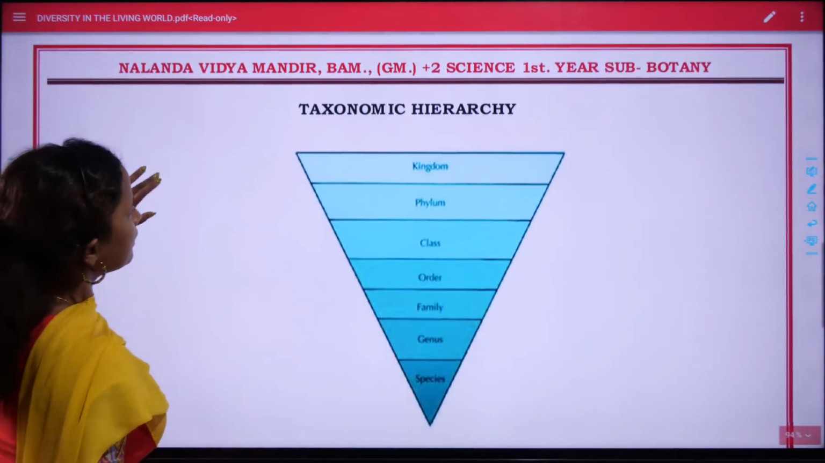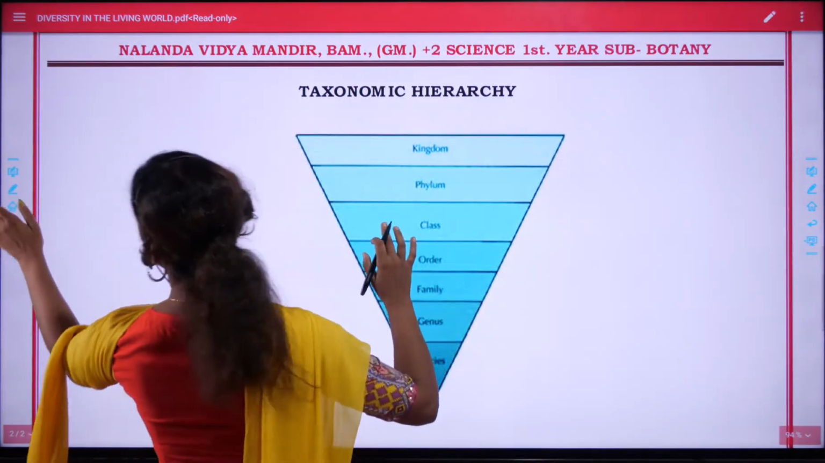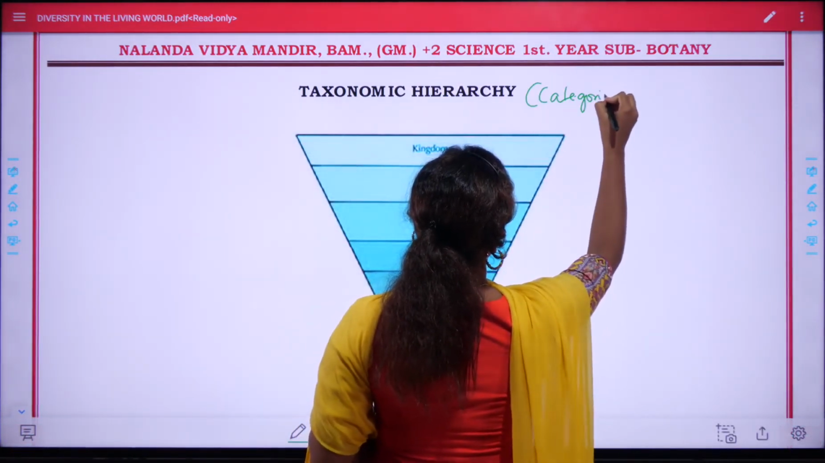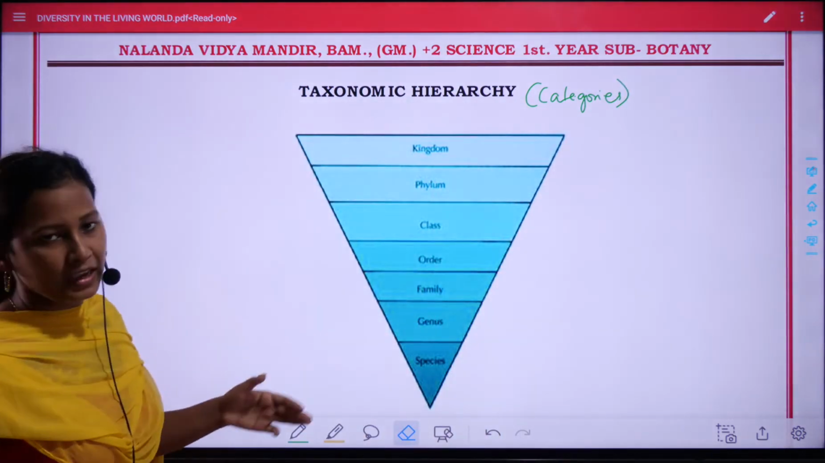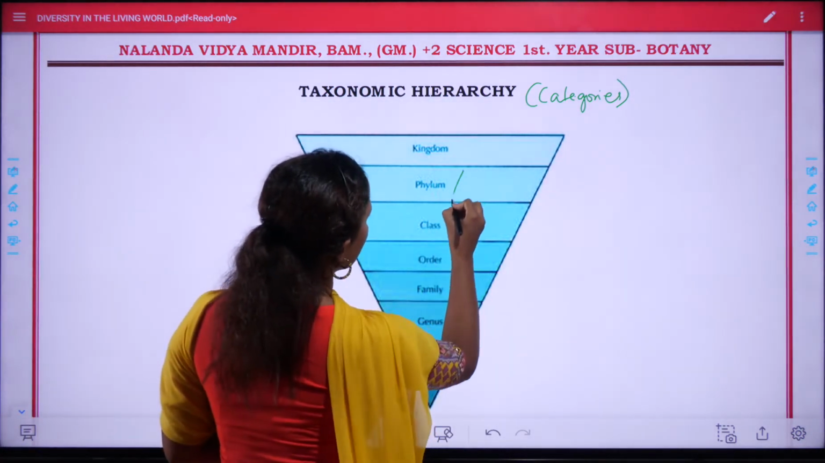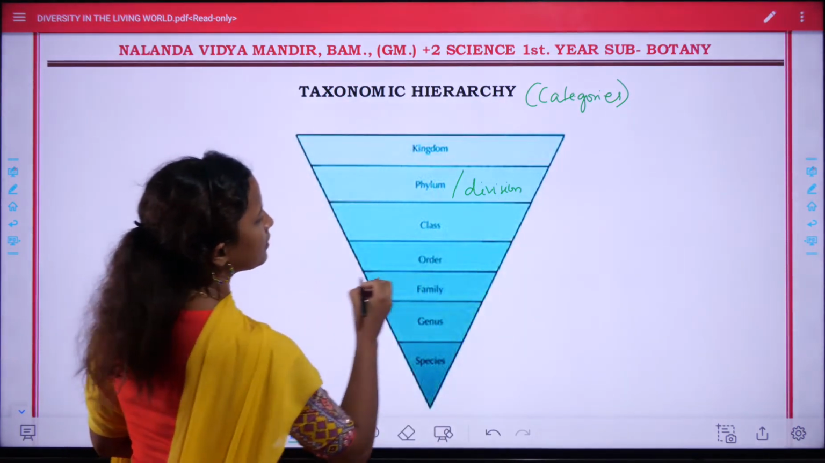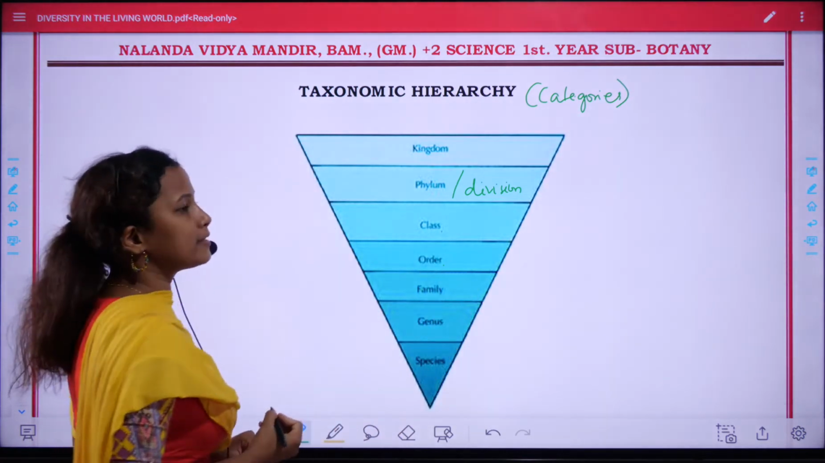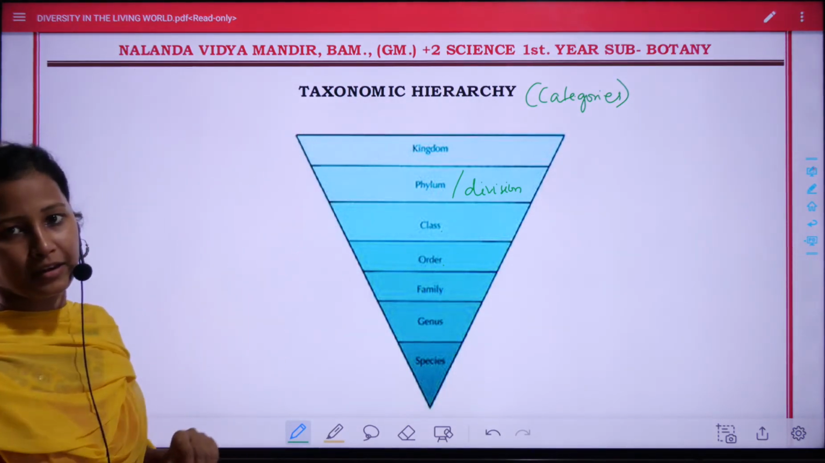It is the taxonomic hierarchy, or it is also known as taxonomic categories. There are a total of 7 categories to classify an organism. First one is kingdom, next one is phylum or division, next class, order, family, genus and species. These are the 7 fundamental categories of taxonomic hierarchy.